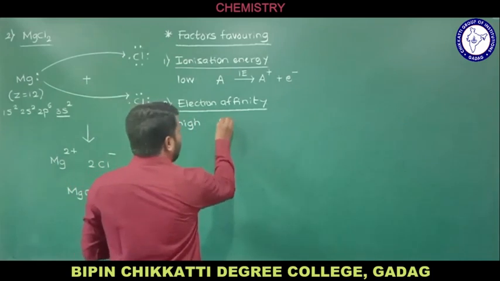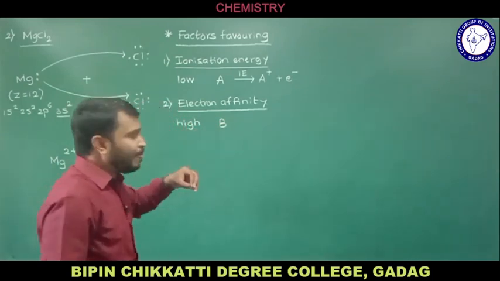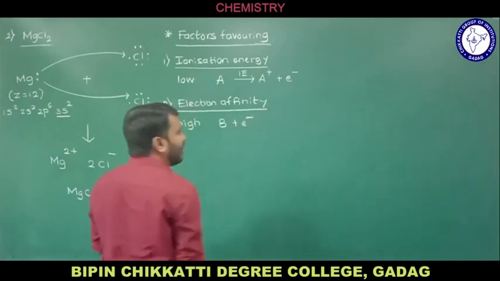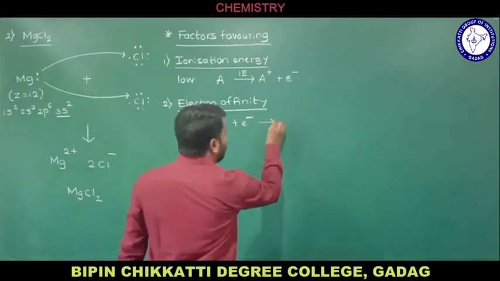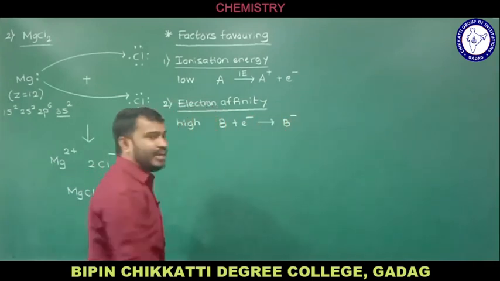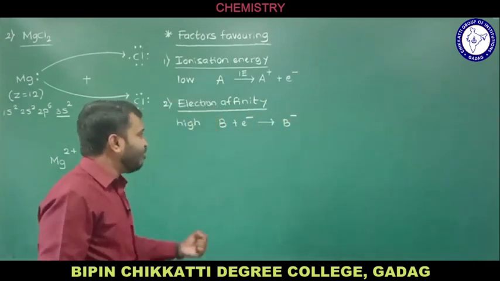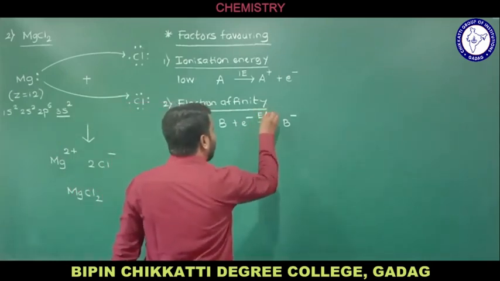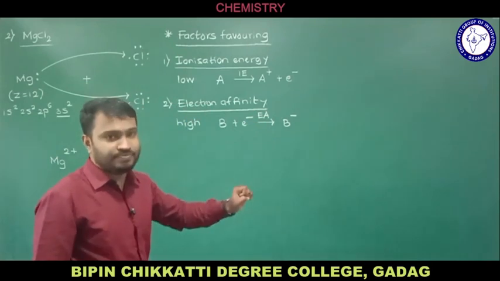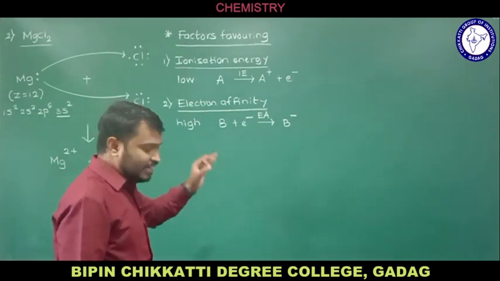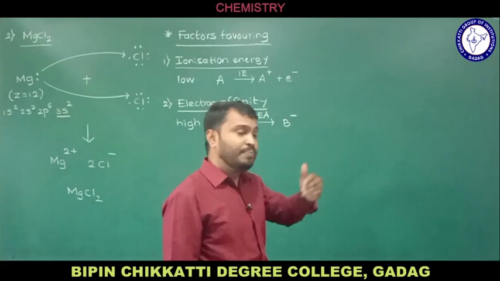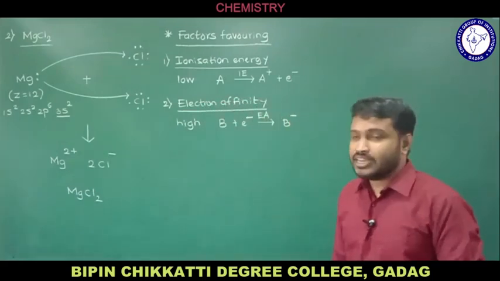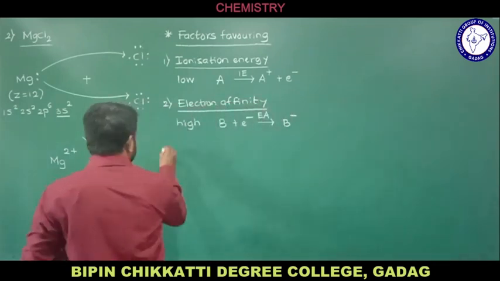Let us assume B is the one more atom. A has lost one electron and this electron is gained by B, and in that case a B minus ion is formed. I told you that if there is a gain of electron, an ion is formed, and during this process energy is released, and that we call electron affinity. So we need a high electron affinity, and the previous one was that we need a low ionization energy for the formation of an ionic compound.